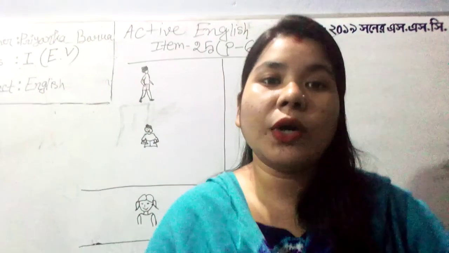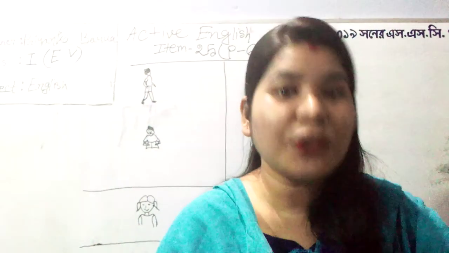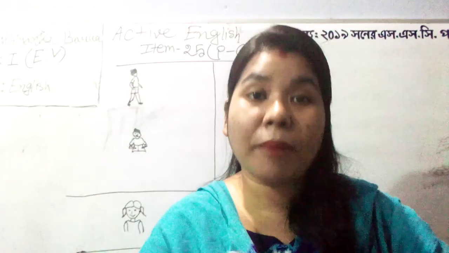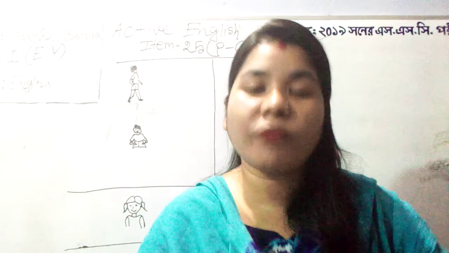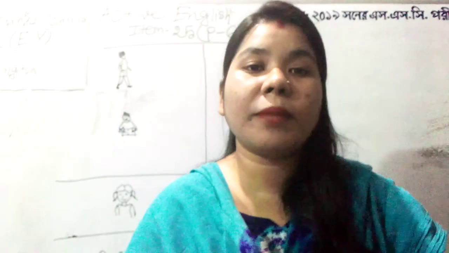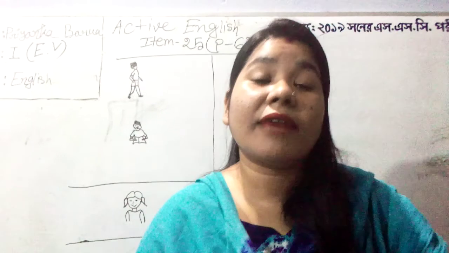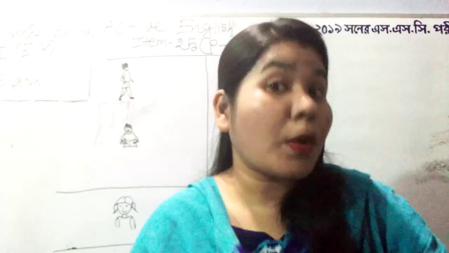I would like to ask you, for this class, please have your Active English book with you so that you can follow my instruction according to the lines. With the help of the Active English book, I think things will be much easier for you. Please have a look at page number 62, item number 25. From which book?